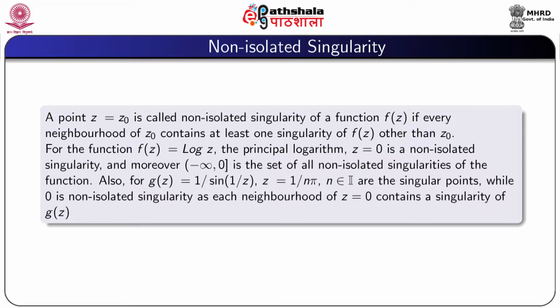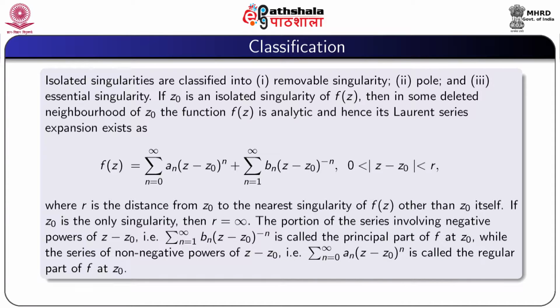Also, for g(z) equal to 1 by sin(1 by z), z equal to 1 by n pi, where n is any integer, are the singular points, while 0 is a non-isolated singularity because every neighborhood of z equal to 0 contains a singularity of g(z). Isolated singularities are classified into three types. Number 1, removable singularity, number 2, pole, and number 3, essential singularity.